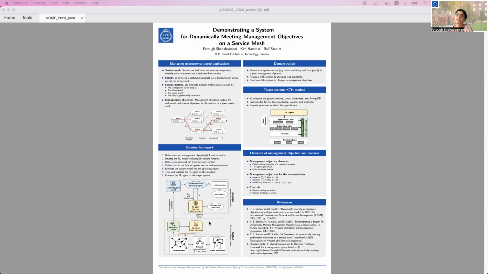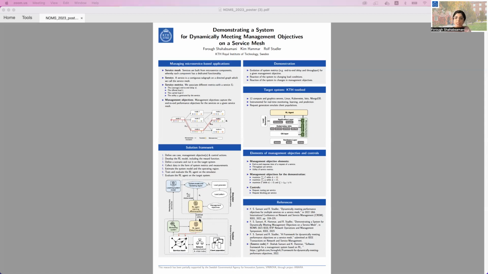The first part is the testbed, or the target system, where the services are running. The second part is the simulator, which is based on the system model learned from the real data collected from the testbed. To learn the control policy, or close to optimal control policy, we have to take 7 steps in our framework.